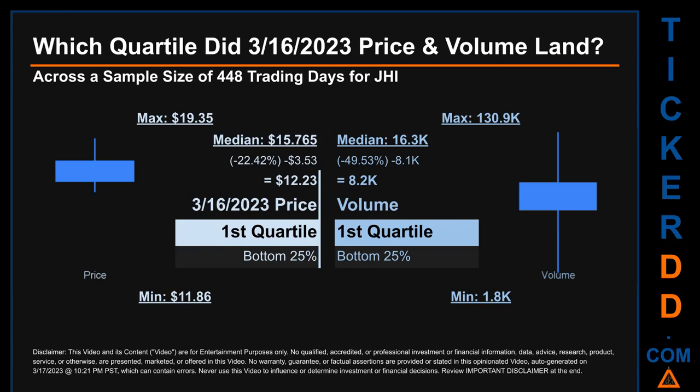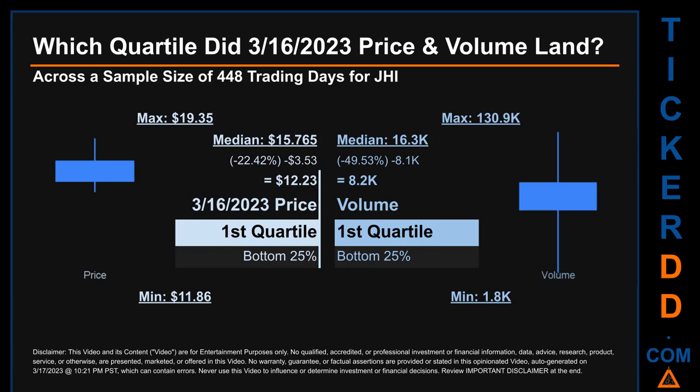Across a sample size of 448 trading days, the maximum end-of-day price for JHI was $19.35 while the minimum was $11.86. Within that price range, March 16, 2023 price, of $12.23, landed within the first quartile, meaning it was within the bottom 25% of all sampled end-of-day prices.